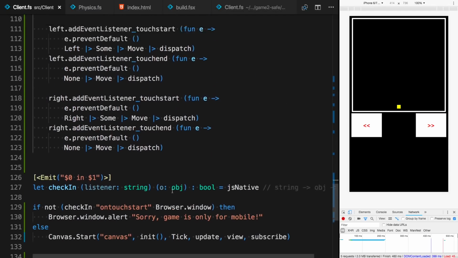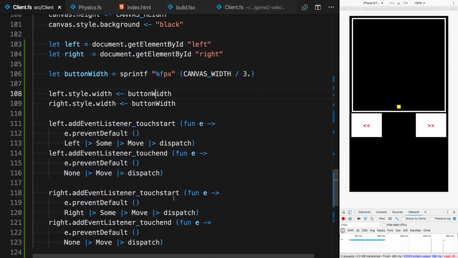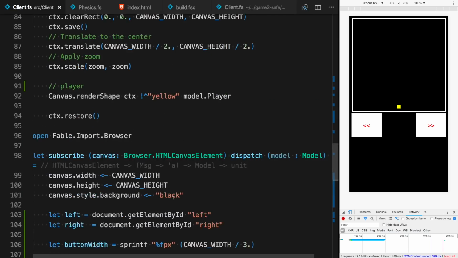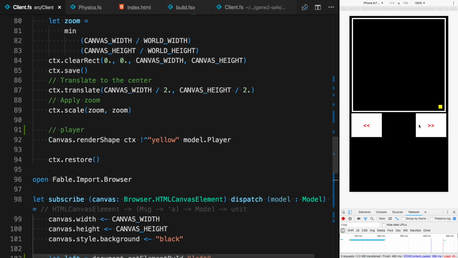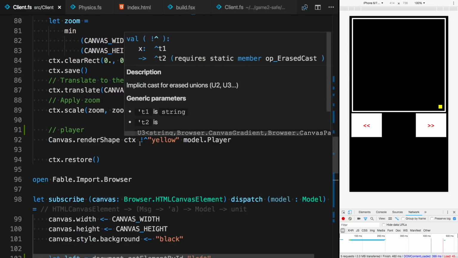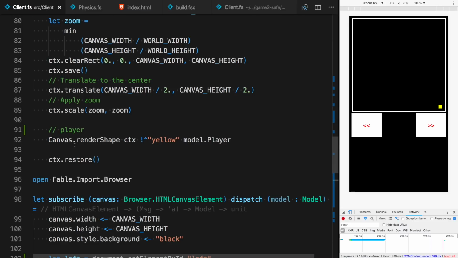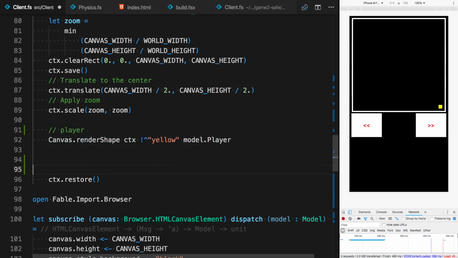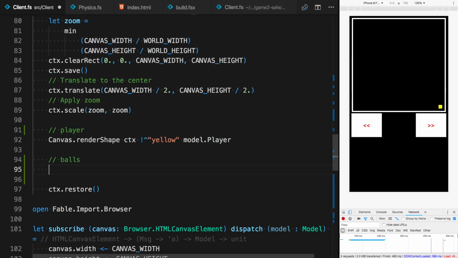Yeah. Okay, I know why. Let me show you over there. As you can see, the player moved because there is a ball, but we cannot see it yet. So let's render that. Over here, we'll render balls.